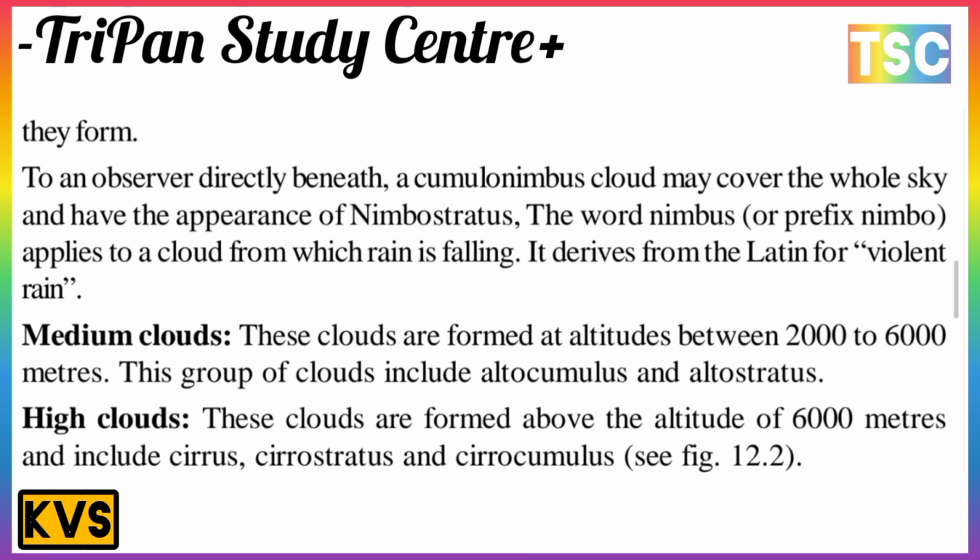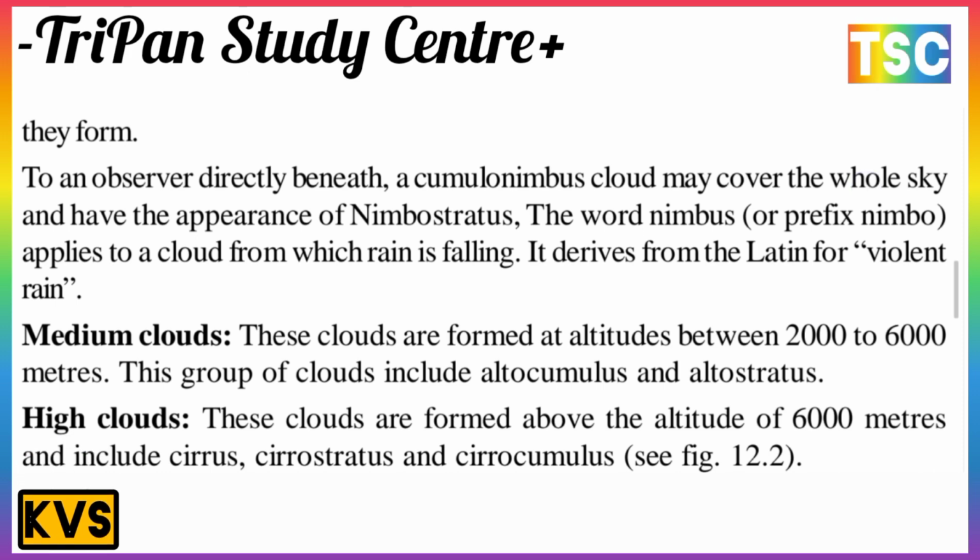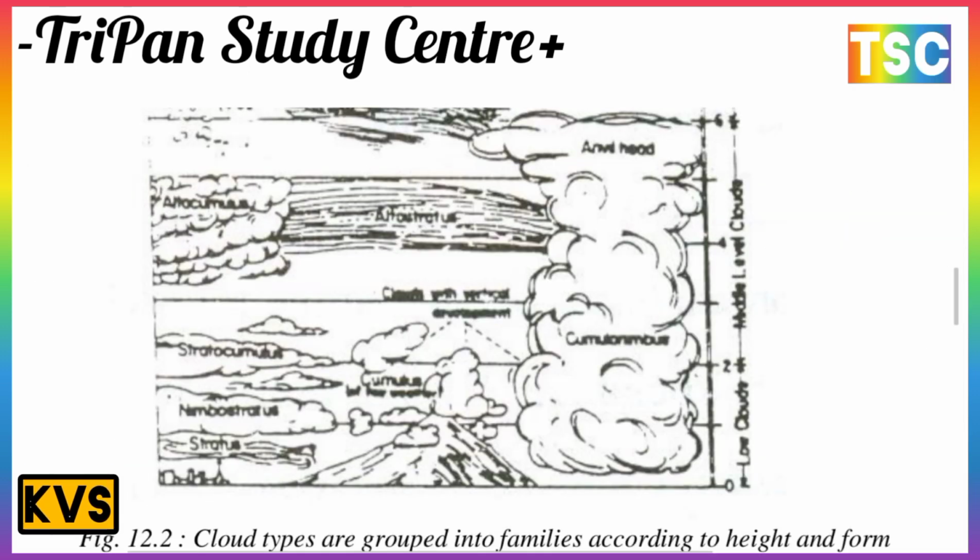The next one, high cloud. These clouds are formed above an altitude of 6000 meters and include cirrus, cirrocumulus and cirrostratus. They are seen in the figure. Here is the picture.